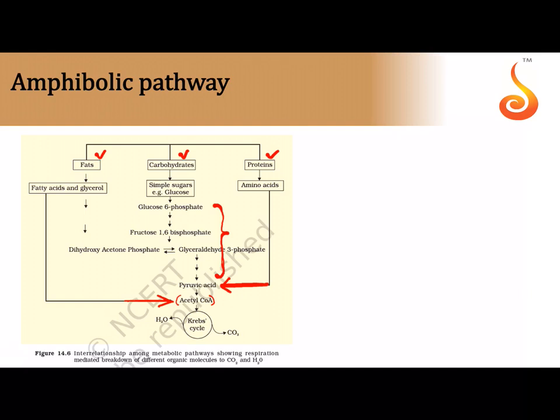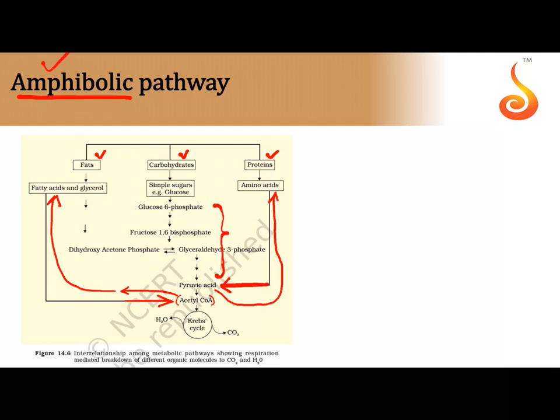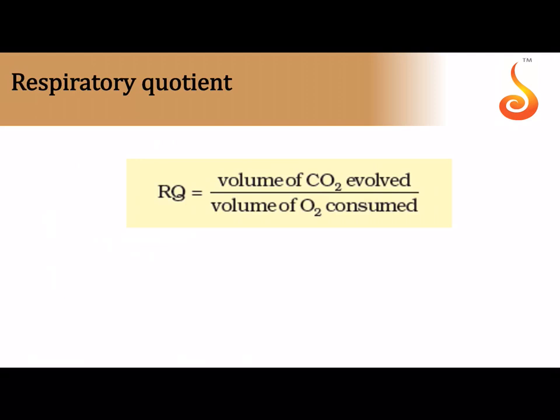Is it only breakdown? Is it only catabolic? It is not, because suppose your body needs fat, then this acetyl coenzyme A can be picked up from here and help in the synthesis of fatty acids. Suppose your body needs protein, then this pyruvic acid can be dragged out of here and help in the synthesis of amino acids. So it is not just breakdown, it is also synthesis. Whenever it is breakdown plus synthesis, catabolic plus anabolic, it is referred to as an amphibolic pathway.